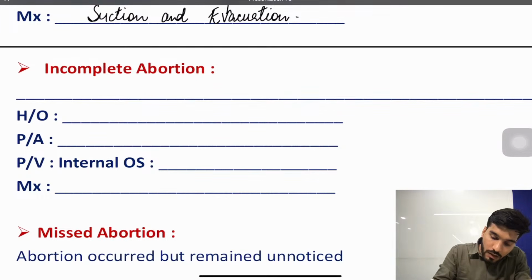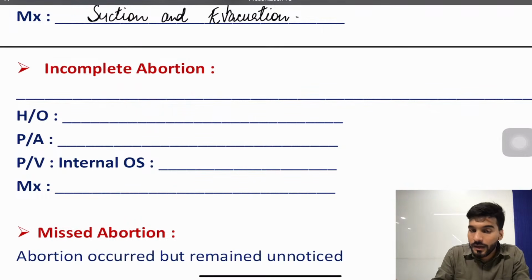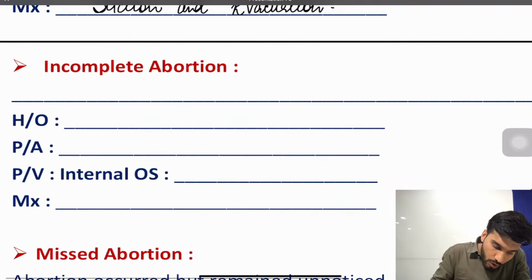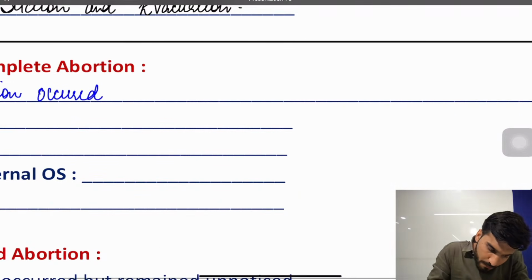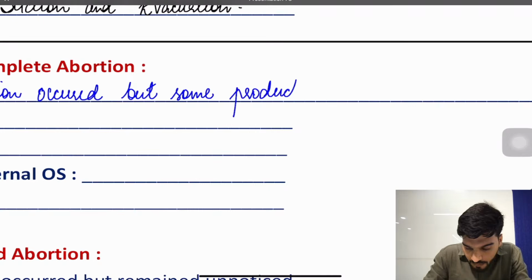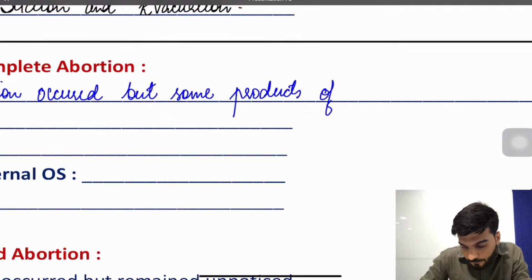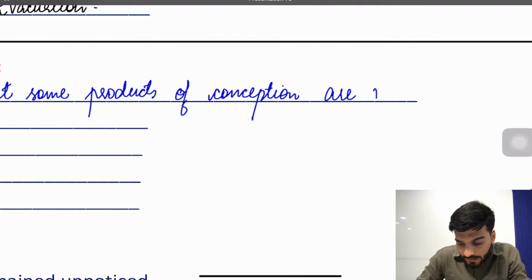Blighted ovum. Now the third type is called incomplete abortion. What is incomplete? The abortion has not been completed. So write it down: incomplete abortion occurred, but some products of conception are retained inside.